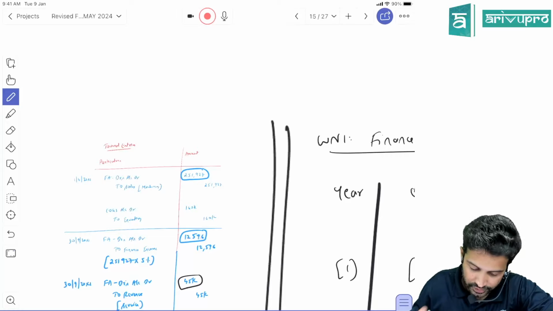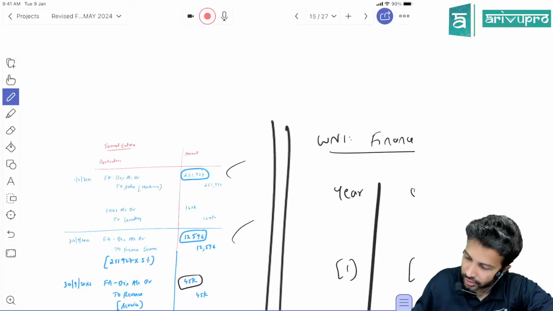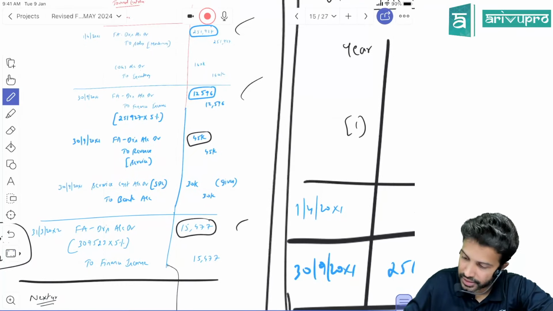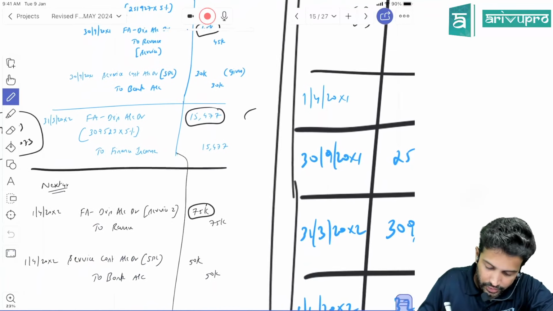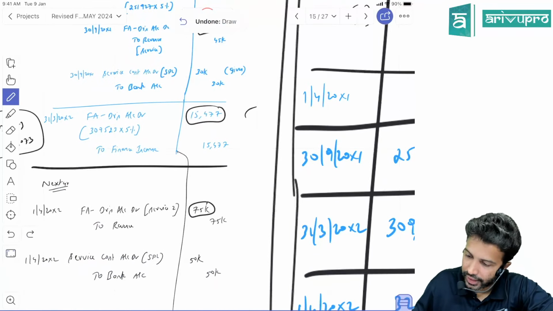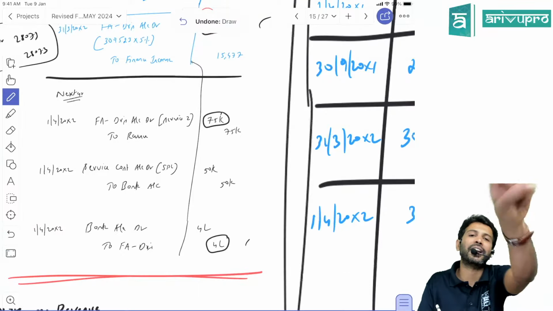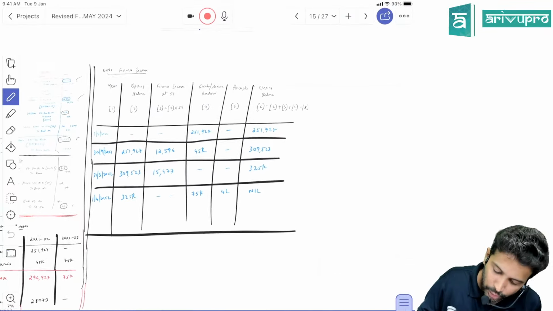So 12,596 add. These two have added. Then 45,000 again we have debited, so add, then again debit 15,477, so add. Okay, then here we debited by 75,000, so adding all this, my calculator is showing 4 lakh. Here you credited by 4 lakh, that means debtor balance became 0. That is what I'm trying to present in table also.